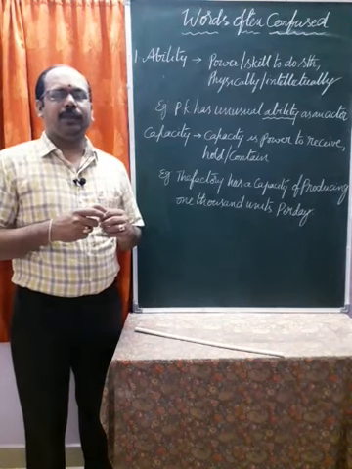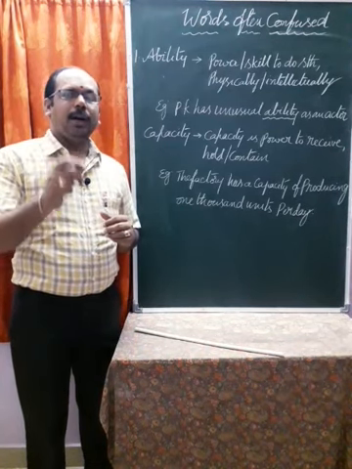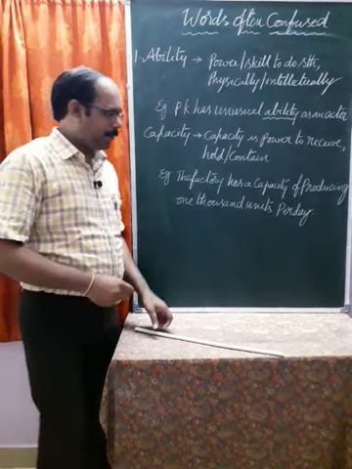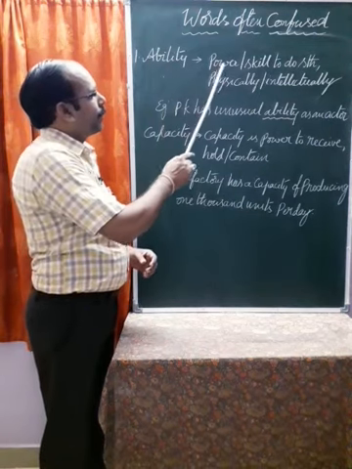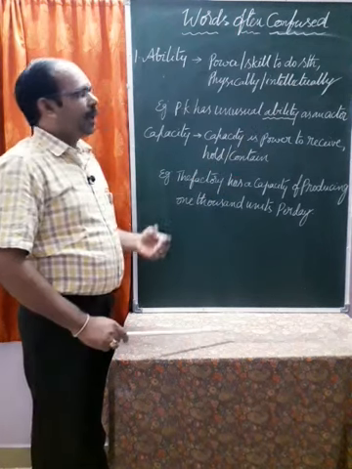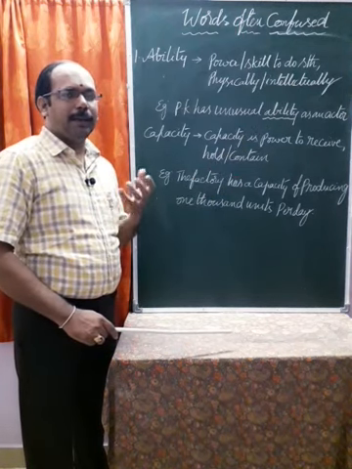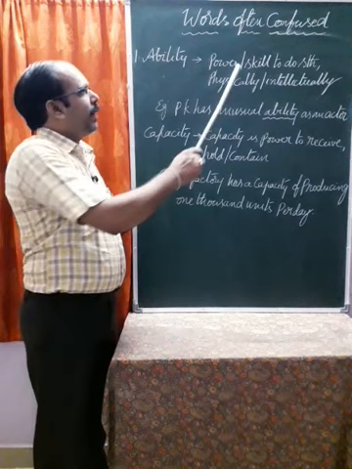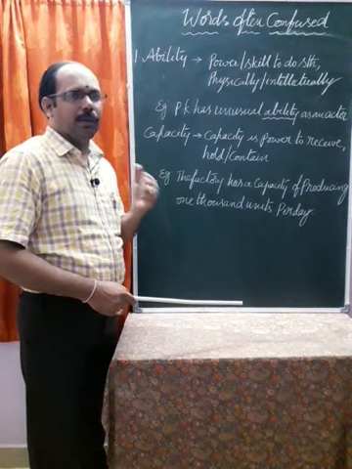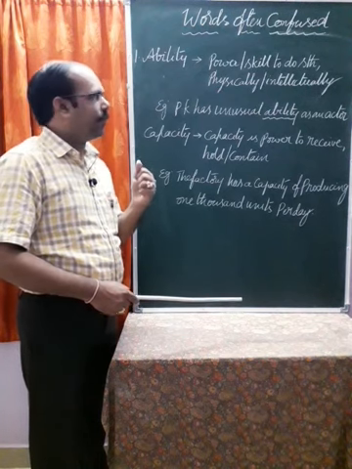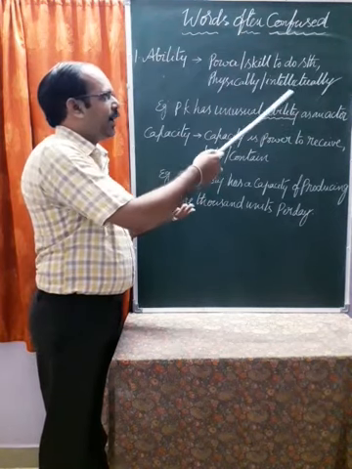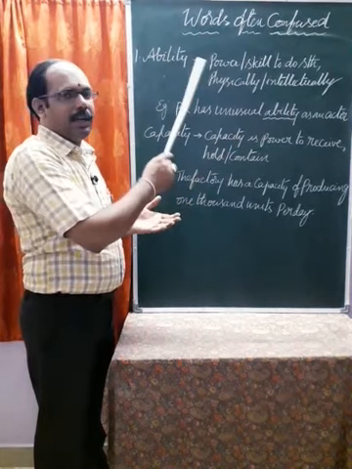The first pair of words, ability and capacity. What is the difference between ability and capacity? Just look at the board. Ability: power or skill to do something physically or intellectually. Ability should be natural, by birth we have ability. So the power and the skill to do something, for that we need some natural ability, natural power, natural skill, whether it is physical work or mental work or any intellectual work. So it is called ability.